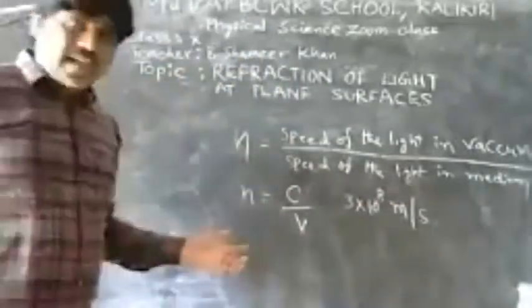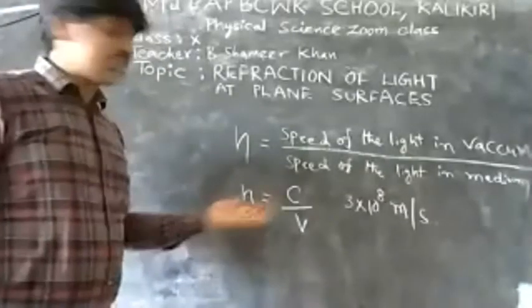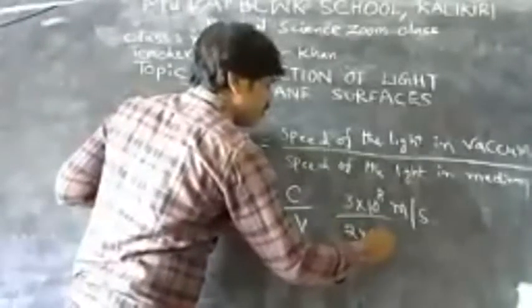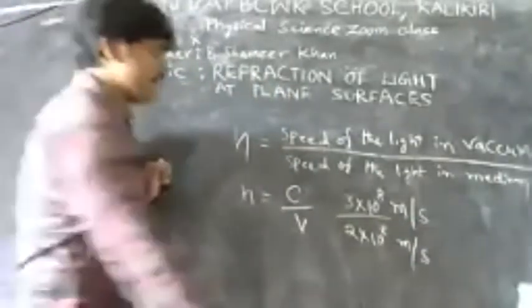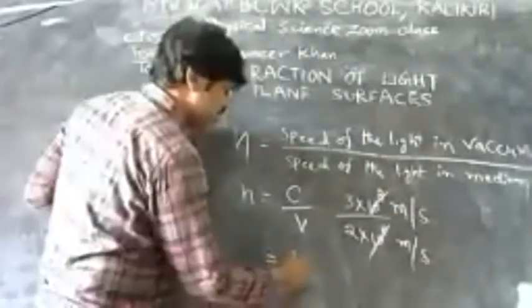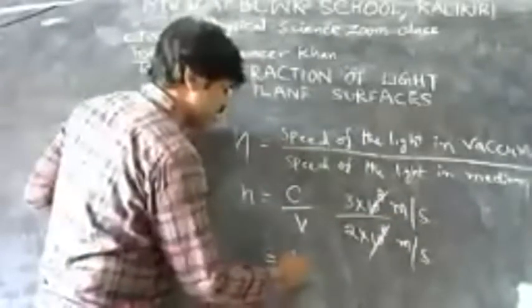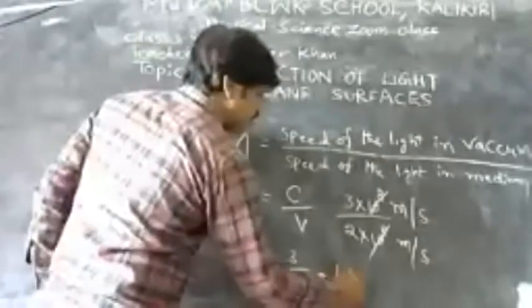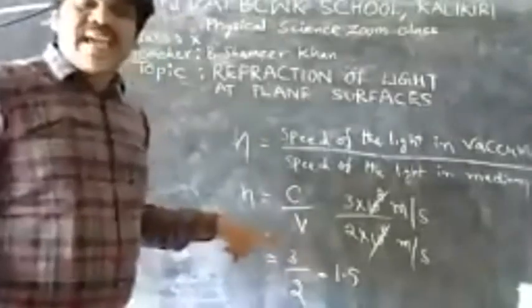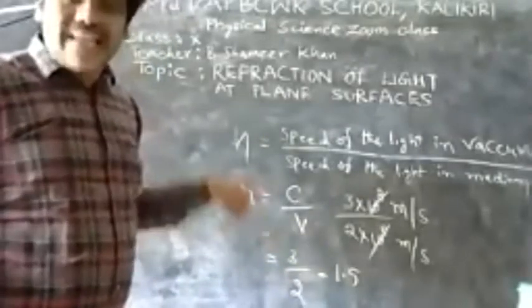Suppose the second medium is glass. What is the speed of the light in glass? That is 2 into 10 to the power of 8 meters per second. So here 10 to the power of 8 and 10 to the power of 8 both cancel. Finally you get 3 by 2, which is nearly 1.5. So this is the refractive index of the glass.